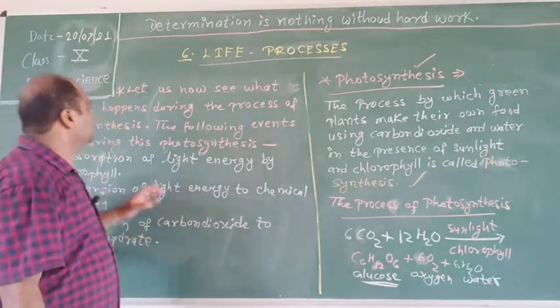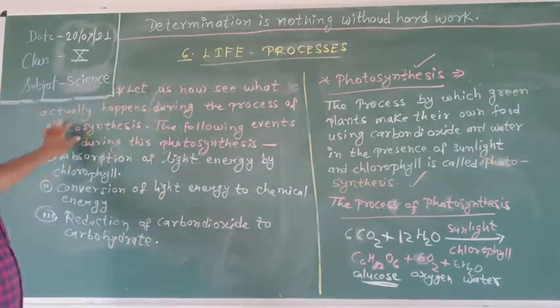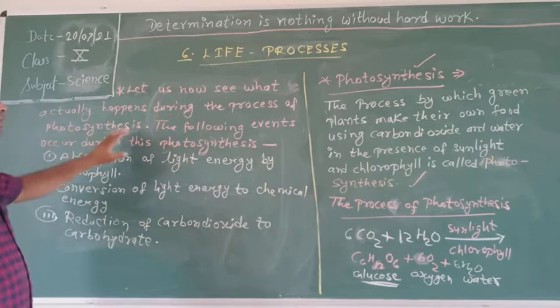Students, let us now see what actually happens during the process of photosynthesis.